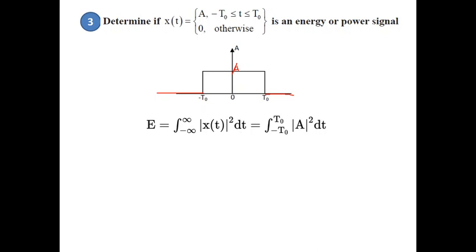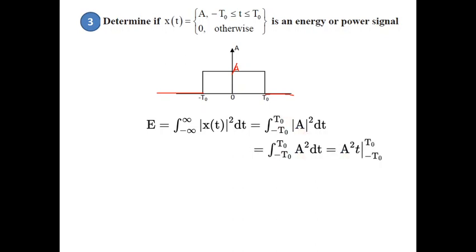And here, what will happen to the limits? From minus infinity to minus t naught, the value of the signal is 0. Only from minus t naught to t naught does the signal exist. From t naught to infinity also, the signal is 0. So the integral from minus t naught to t naught of modulus of A squared dt.